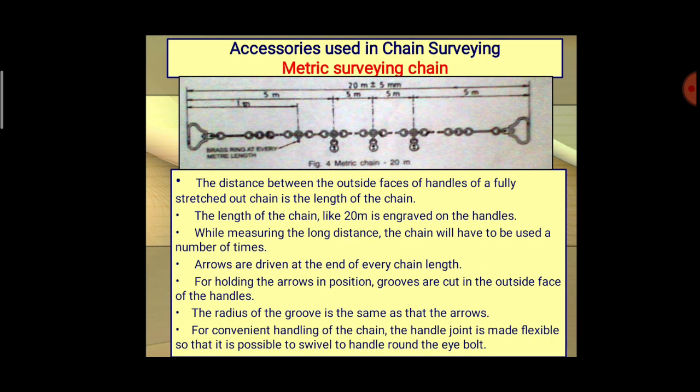So that is why we are providing the arrows or chain pins. The purpose of the chain pin is just to mark the end of chain lengths. This is the main function of these chain pins.